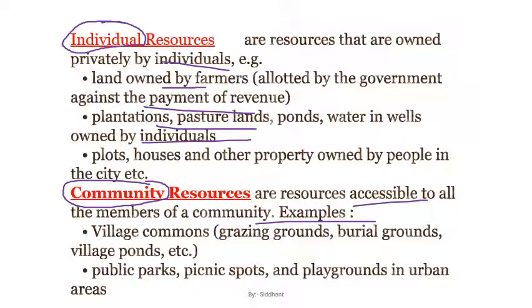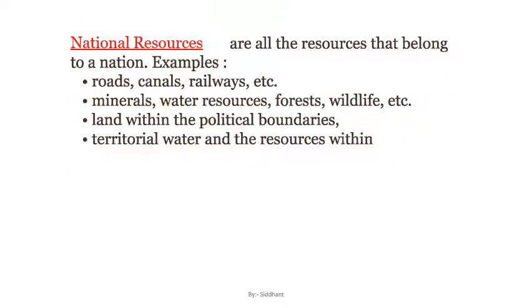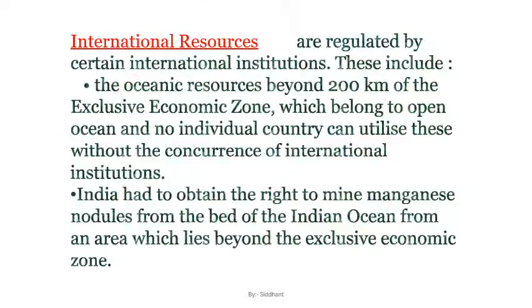All right, so these are the examples which are also given. We also have national resources. Again, we had discussed what the national resources are. Some of the examples given over here: territorial water, from the baseline to 12 nautical miles. EEZ from the baseline to 200 nautical miles. I'm sorry, once again, this is 200 nautical miles, not 200 kilometers. So please correct it. It is not kilometers, it is 200 nautical miles.